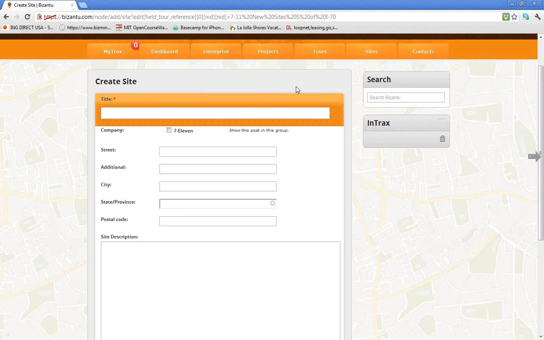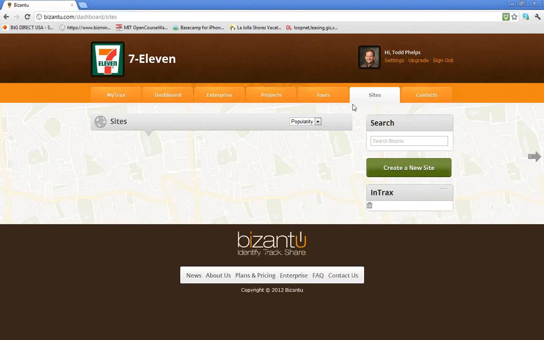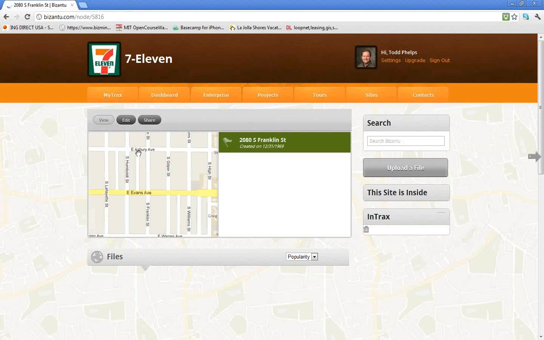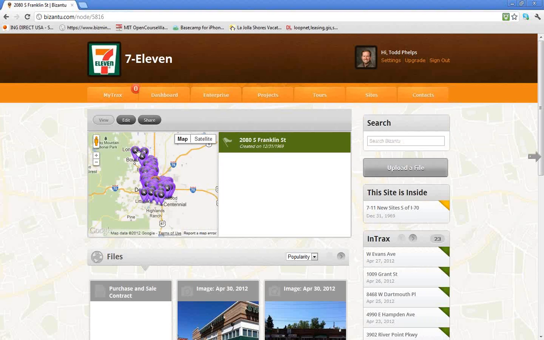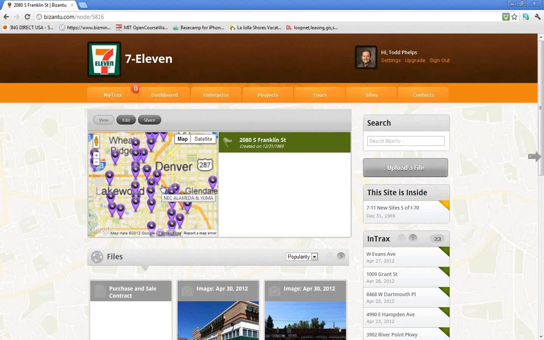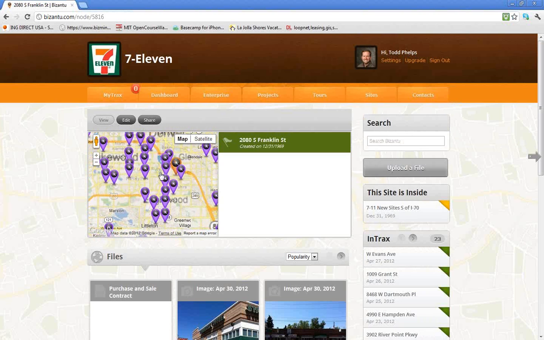So finally, the last aspect that I wanted to focus on is, when you organize a site and you actually go into it, then what do you do? Let's go into a site that we've currently organized. You'll see we have a site here called 2080 Franklin Street. You'll see some purple dots here. You may or may not have those. That's for our enterprise version, so if you have any interest in that, please reach out to sales@bizanto.com.